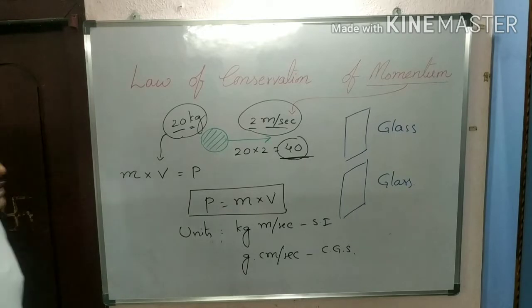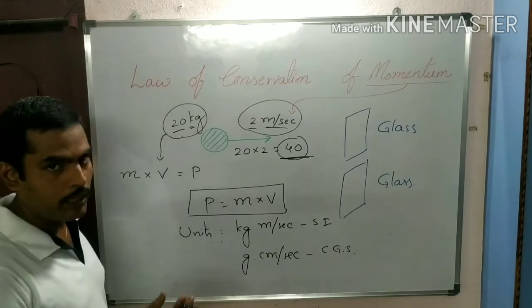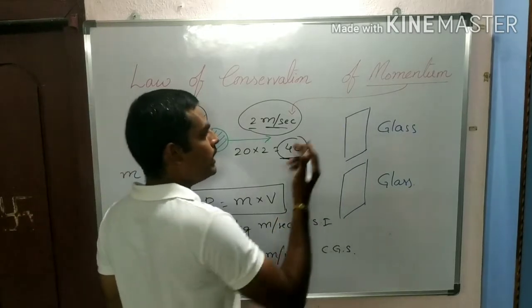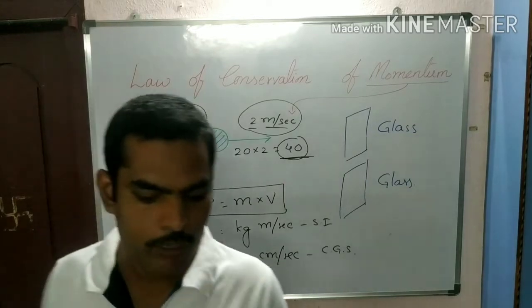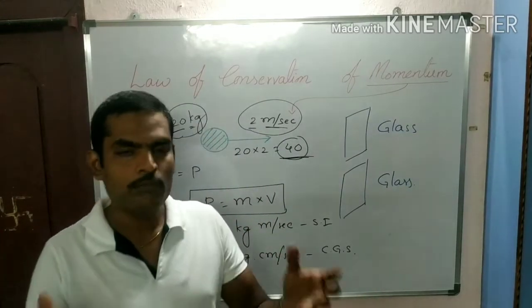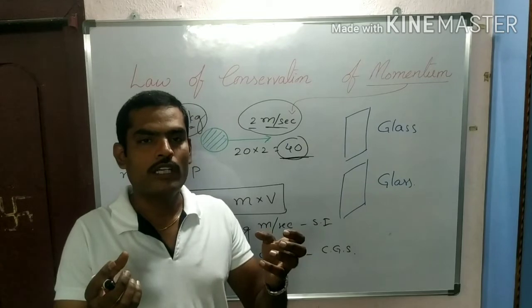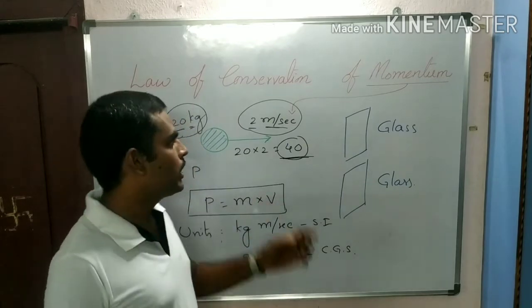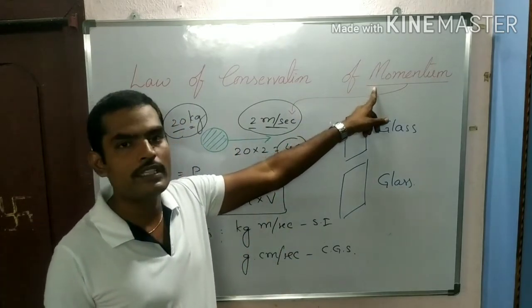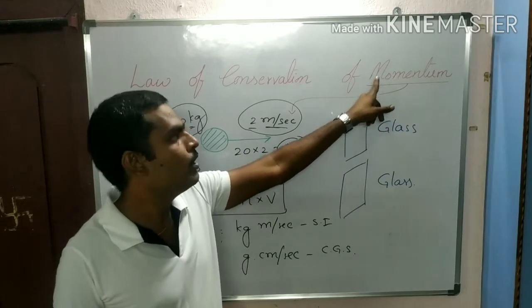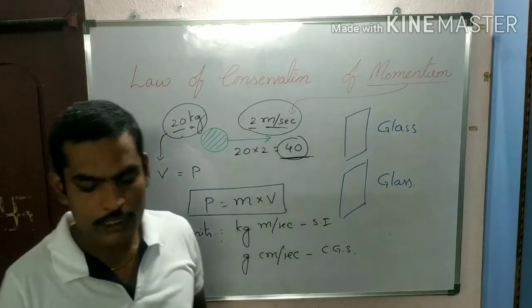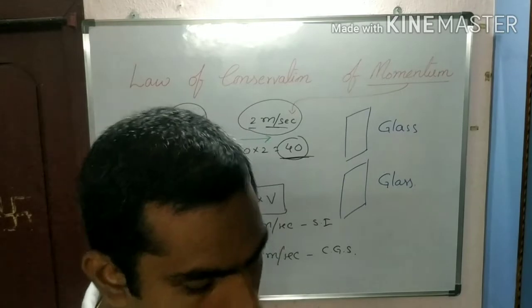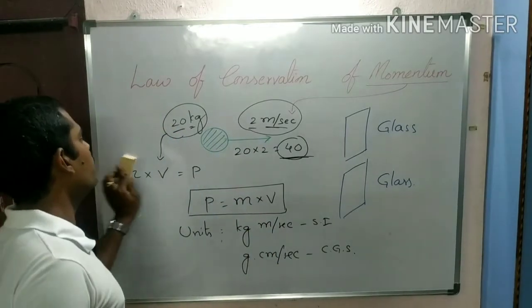This is about momentum, which can simply be called mass in motion. Every moving body gains some strength, and that strength is what we call momentum in physics. Right, children? Now come to the law of conservation of momentum.